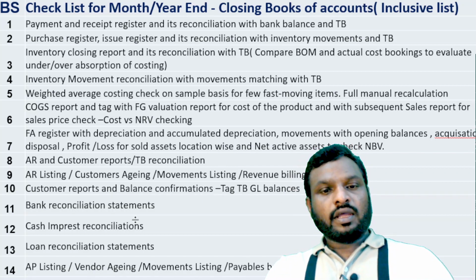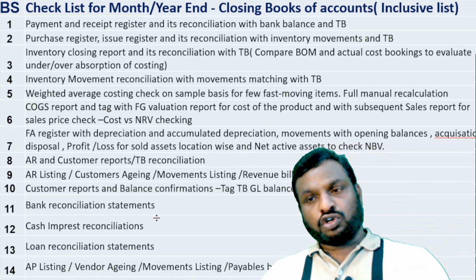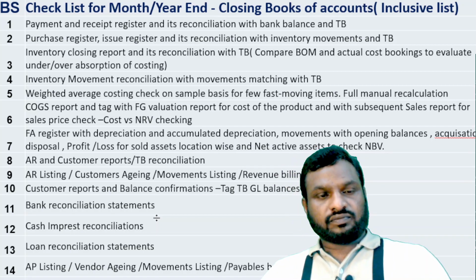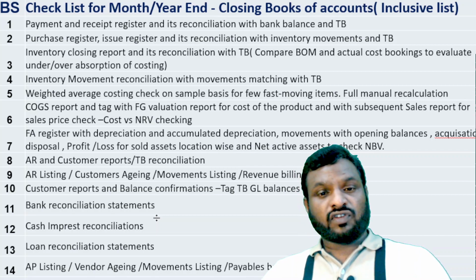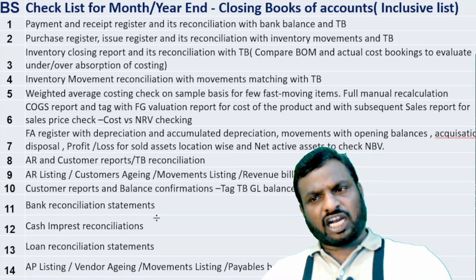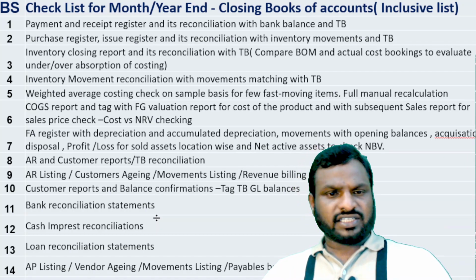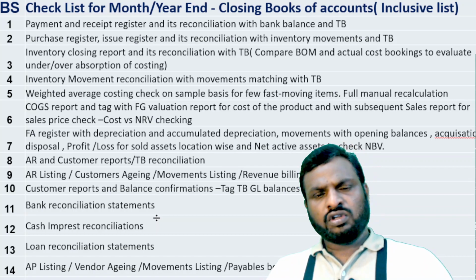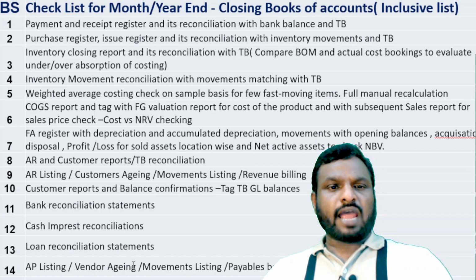Now come to the bank balance. From the bank balance point of view, see the bank balance with the notes to accounts and with the bank statement. Furthermore, check with the bank confirmation report from the bank. Request the bank confirmation from the bank. There it will show the balance; tag that with the bank statement, with the notes to accounts, and with the face of the balance sheet. In a similar way, for cash and petty cash, do petty cash reconciliation and stock count, and match with that.